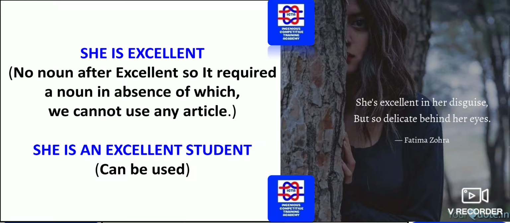If it is she is an excellent student, it is okay, but if you are praising someone, she is excellent, in that case the an is omitted. So you have to go through the situation or the sentence that has been given. She is an excellent student is okay, and she is excellent is also okay, but you can't use an in that.